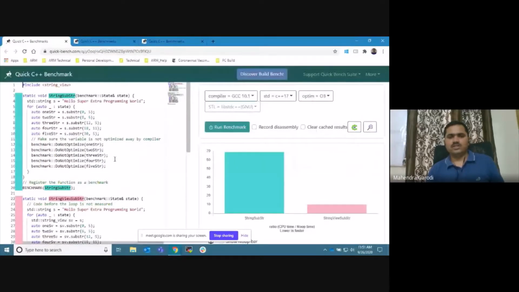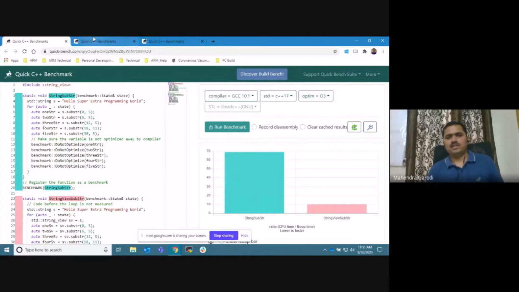This is the first benchmark, basically substring, and you can clearly see the results. Here it is basically 6.9 times faster for string view. Why? Because it will do the operation in big O of 1, while here it will take big O of n might be. Here basically you just have to adjust two pointers always.